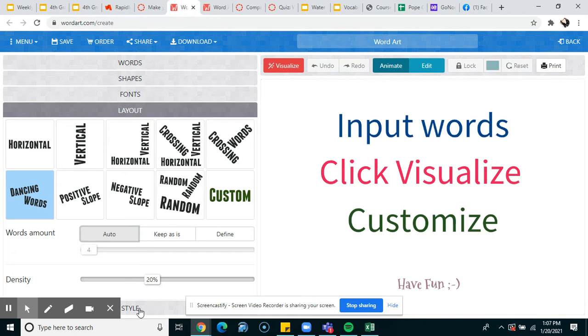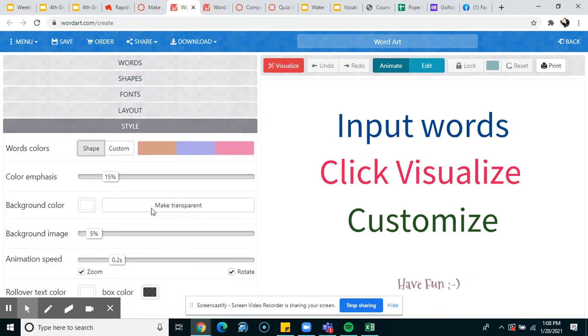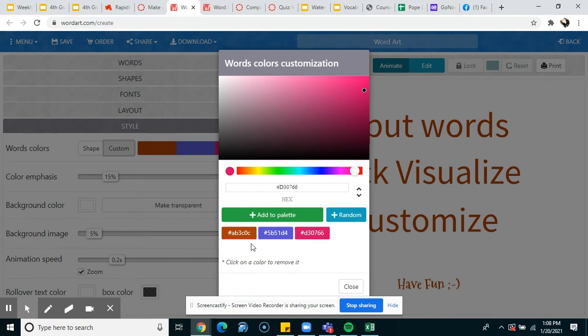And last, down here, there's a little tab that says style. So right now, this is my color scheme for what my word art is going to look like. If I wanted to change my colors, I can press custom and click on the colors. Right here it says click on a color to remove it. So if I don't like this color, blues are my favorite color, so I'm definitely going to do a blue.